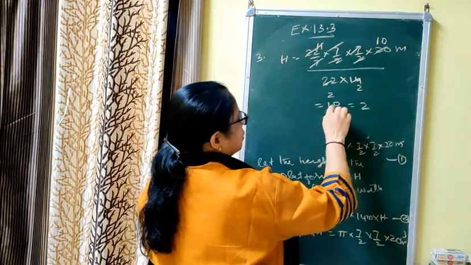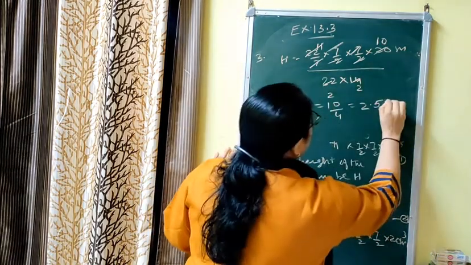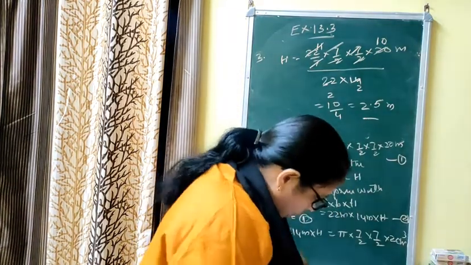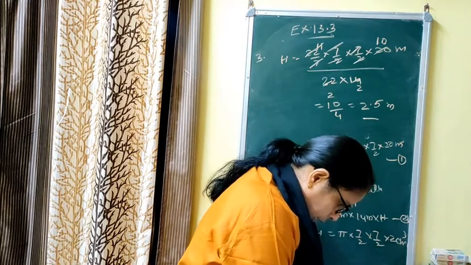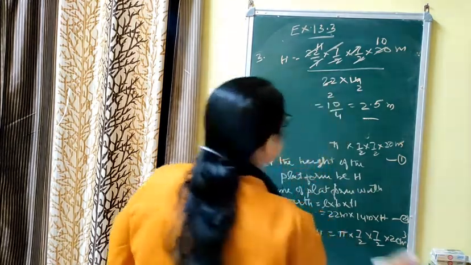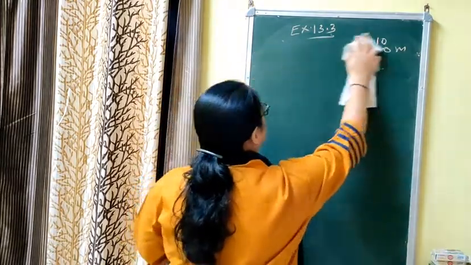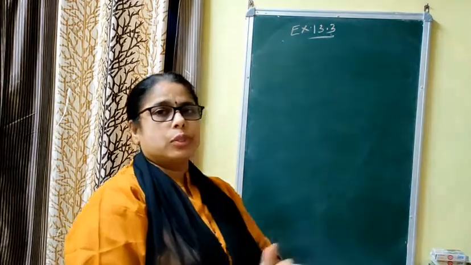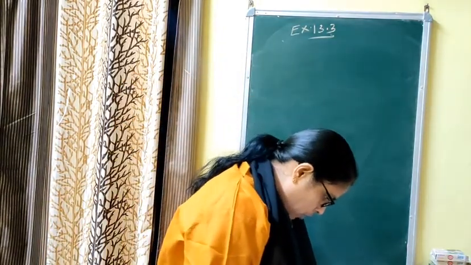2 fours are 8, point 2... let me check the answer. 2.5 meter. Unit is meter because you are given everything in meter, but in the book the answer is in centimeter. Correct, it is meter. That is, height of the platform is 2.5 meter. And in each question you must be clear that we are equating the volume, since one shape is converting to another shape.